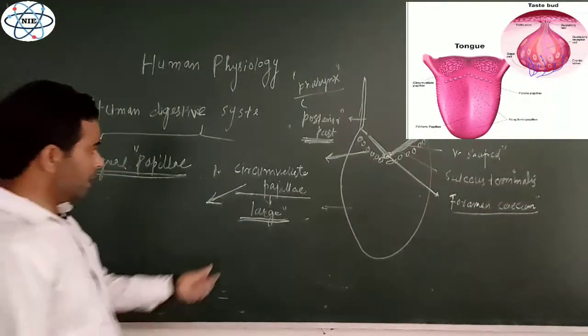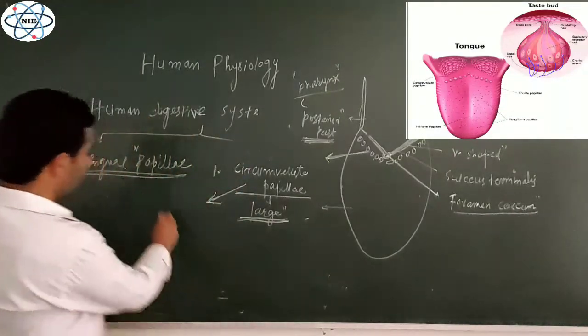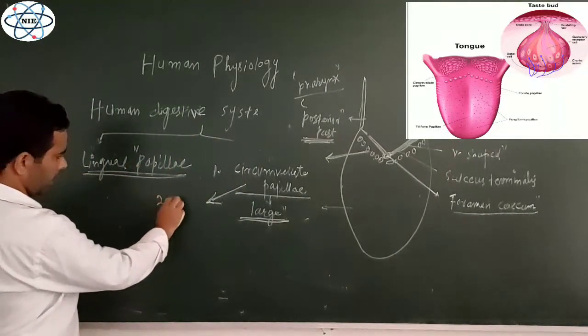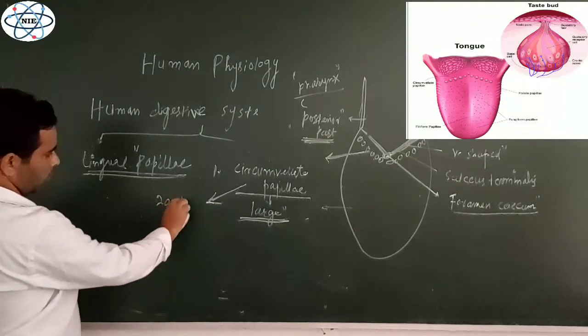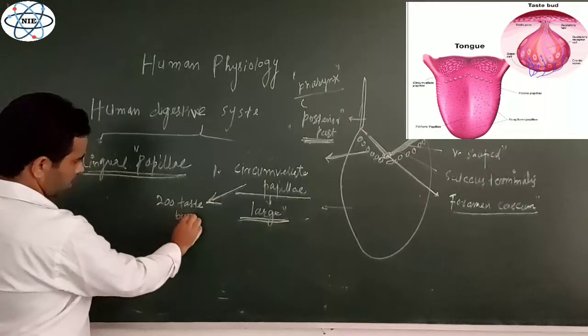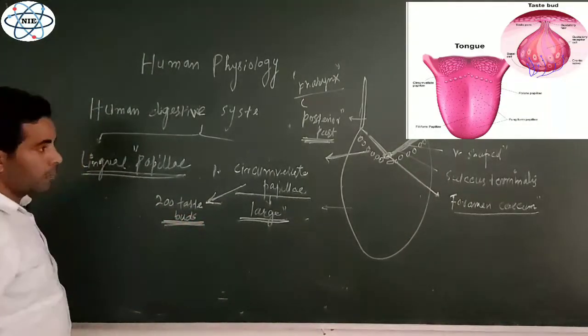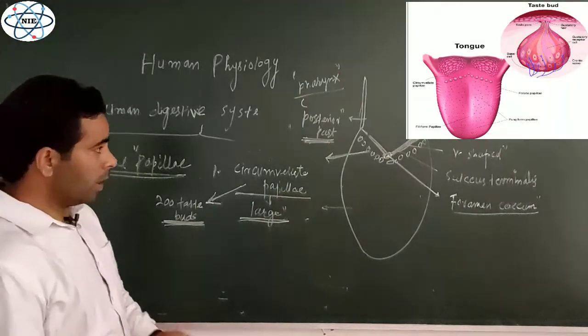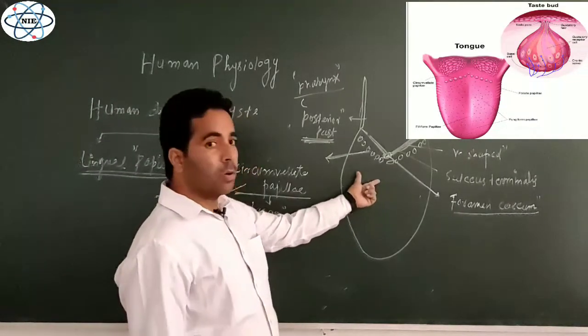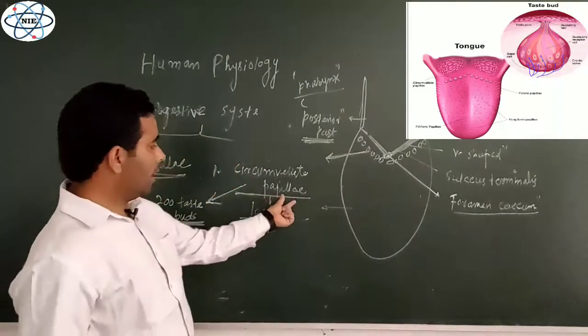Approximately 200 taste buds are present in the circumvallate papillae. So the first type of structures present on the oral part of the tongue are the circumvallate papillae.